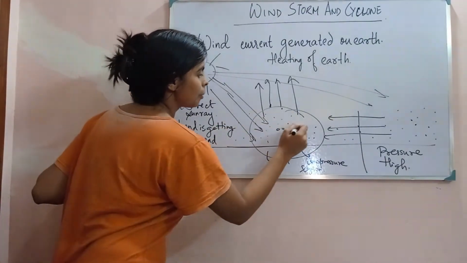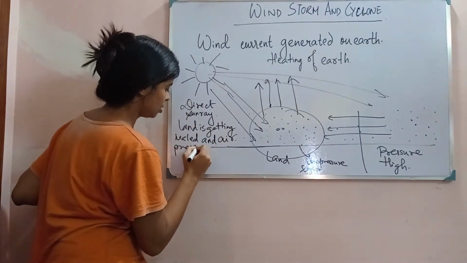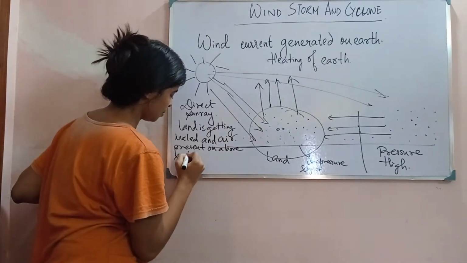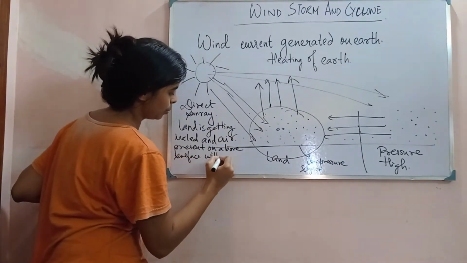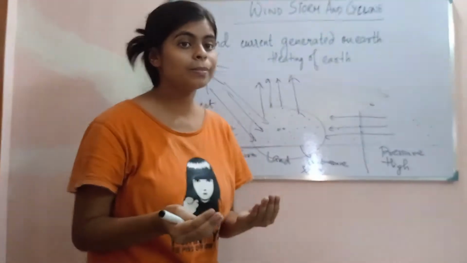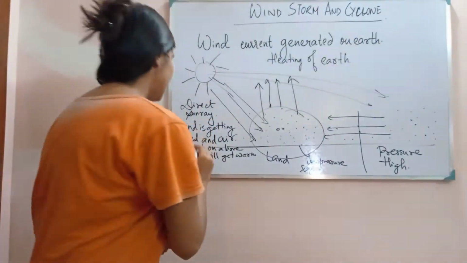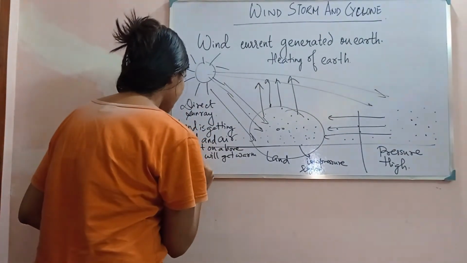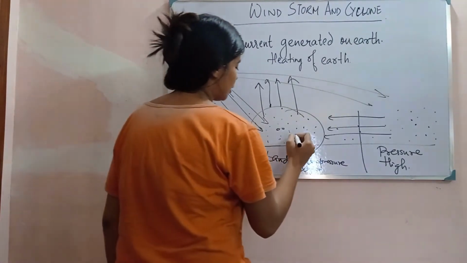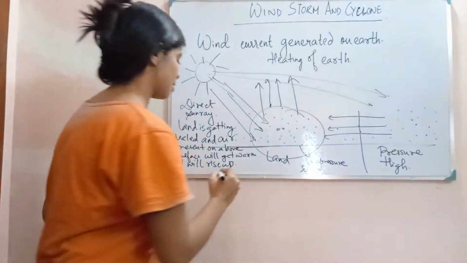The air present above the surface will get warm. And we know as the air gets warm, it will rise up. And since it rises up, it will create a low pressure region above the earth's surface.